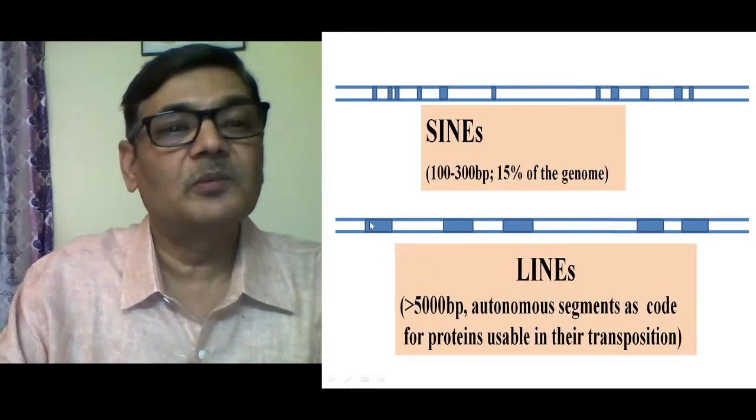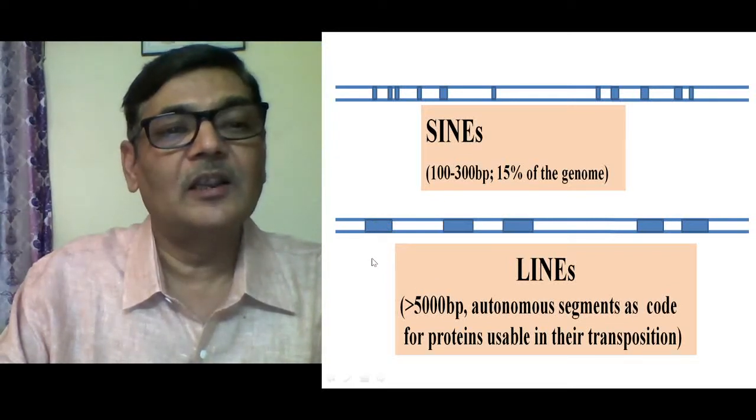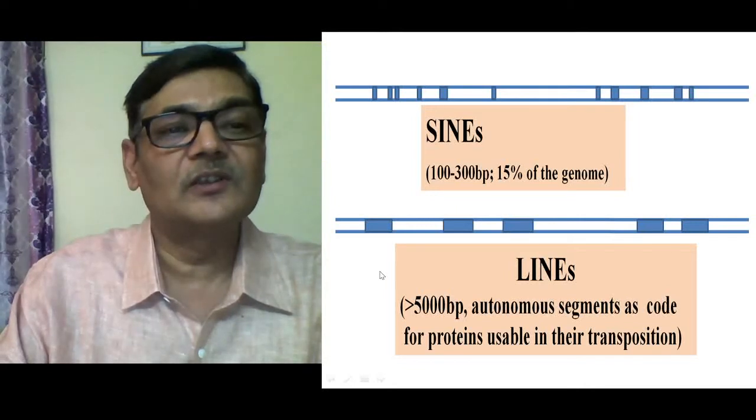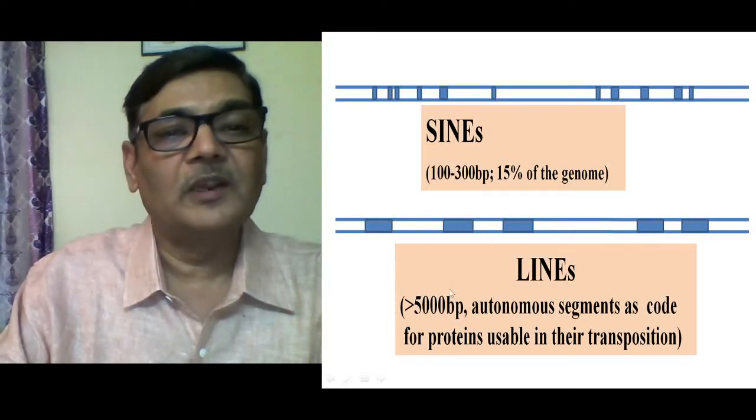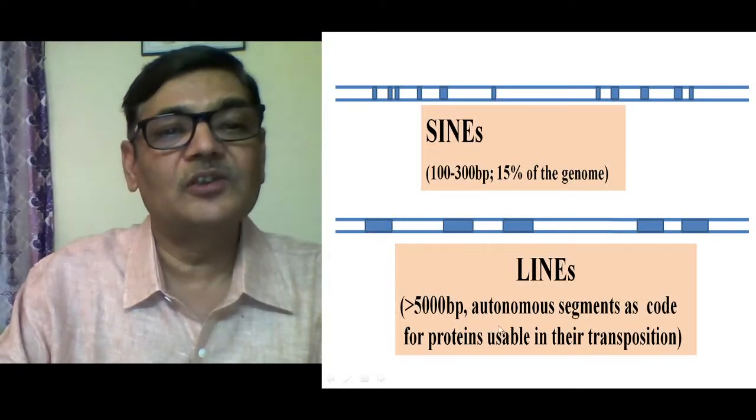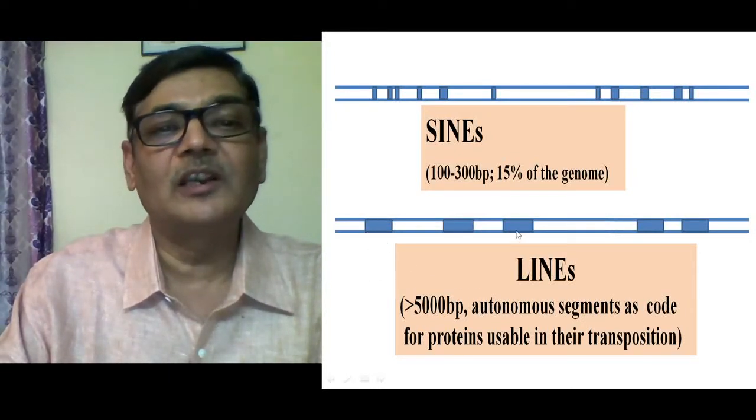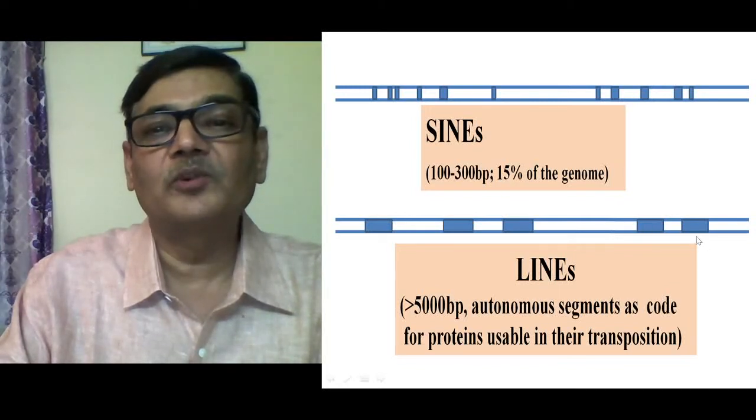It means this much portion, if it is transcribed into RNA, then that RNA can undergo the translation process to form the reverse transcriptase enzyme. It can also synthesize the endonucleases or integrating enzymes. So such a portion will be capable of synthesizing its own usable contents, and then it can change into DNA, and that DNA segment will get incorporated in some other portions of the genome.